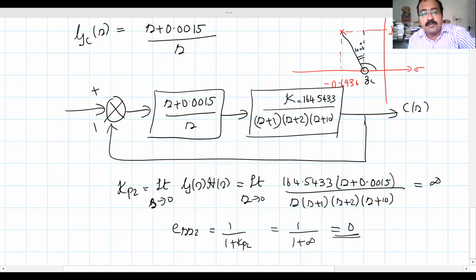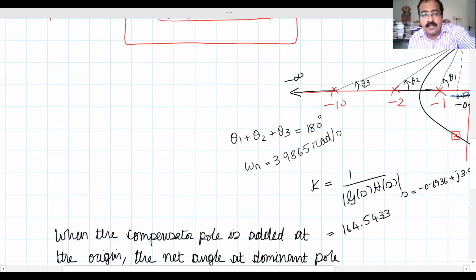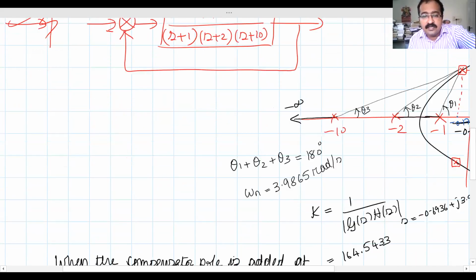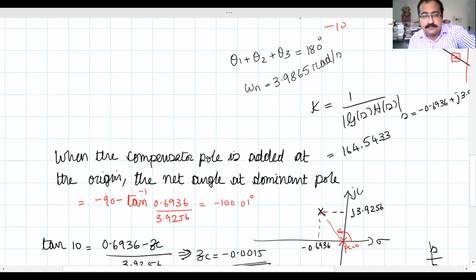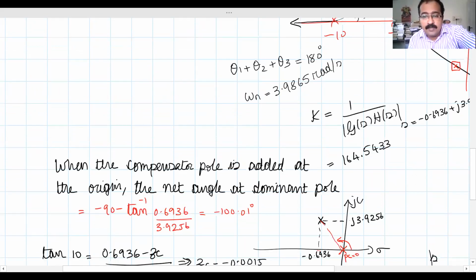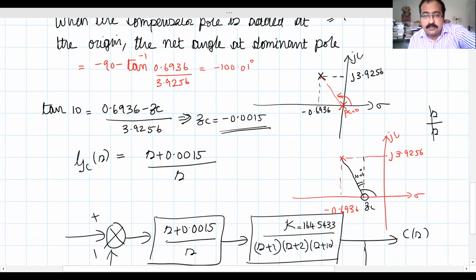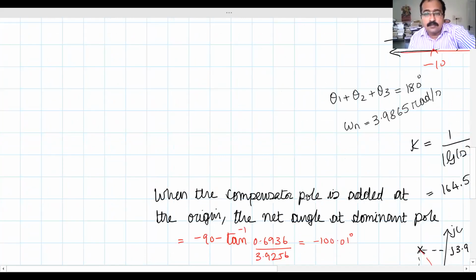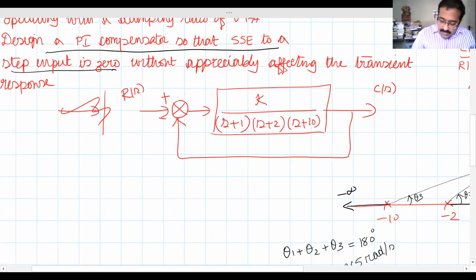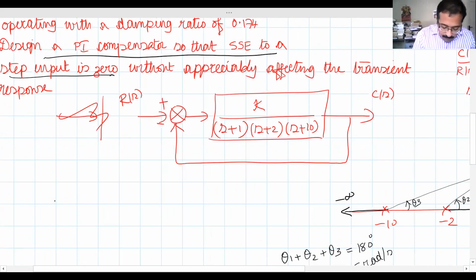What was our previous steady state error? Did we calculate that, or we didn't calculate? No, Kp1, didn't we do that? So right now, what will be the steady state error here? Kp1 will be what? Limit S tends to 0, G(S)H(S).